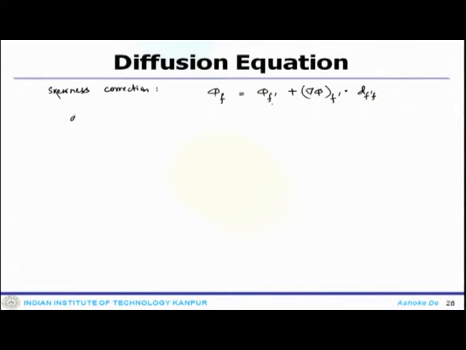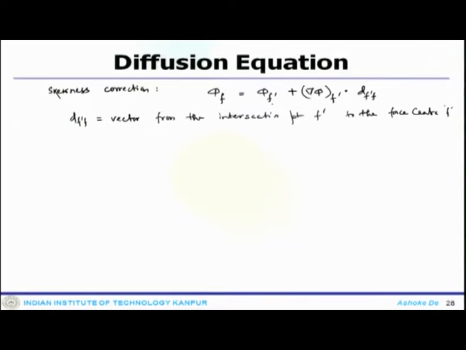And d f prime f is the vector from the intersection point f prime to the face center f. So, that is the correction that one has to do.